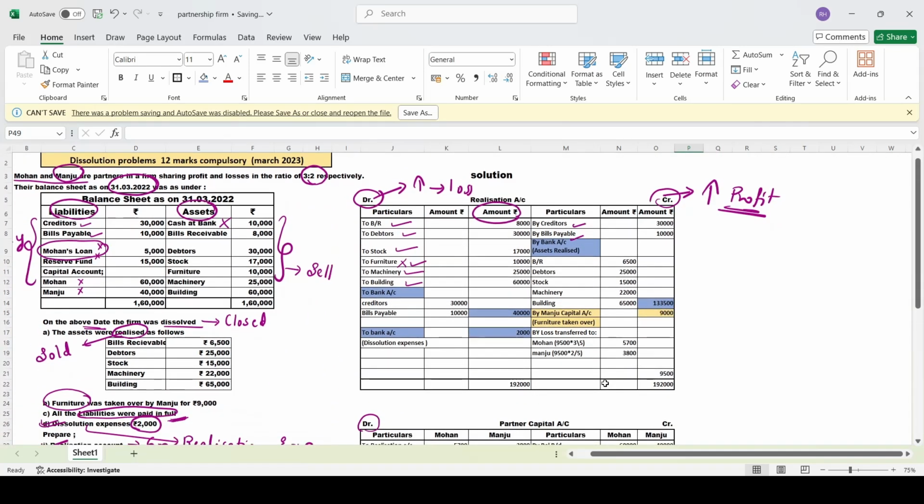So it is a very simple, compulsory problem, a 12 marks problem. Make sure that you attend this problem in your examination. This is a simple problem which I have taken for this video. In the next video I'll come up with more complicated problems. Until then, you practice that problem.